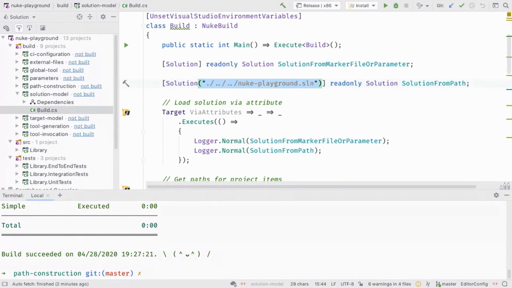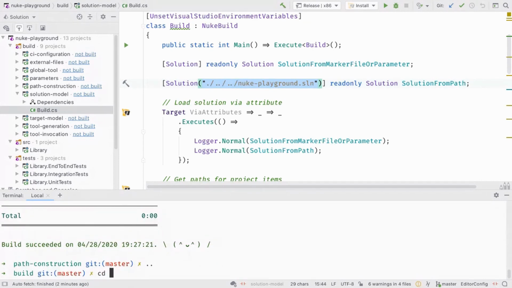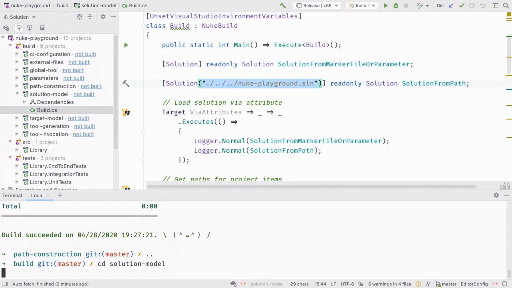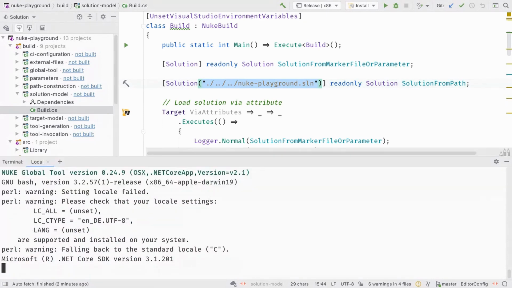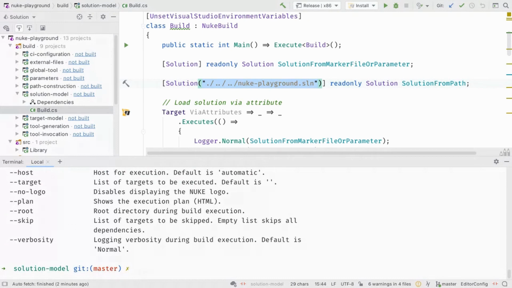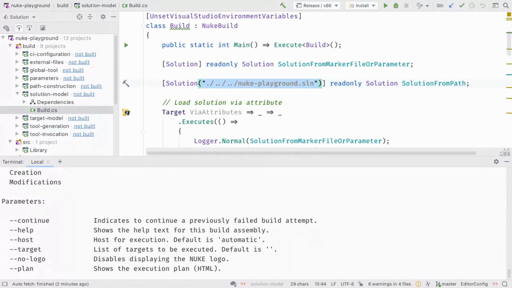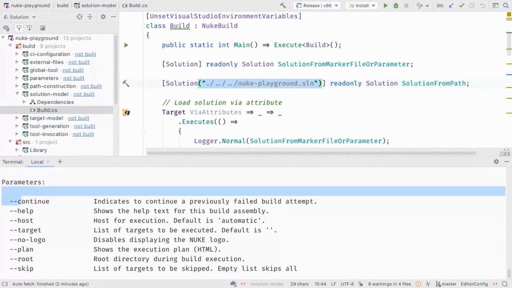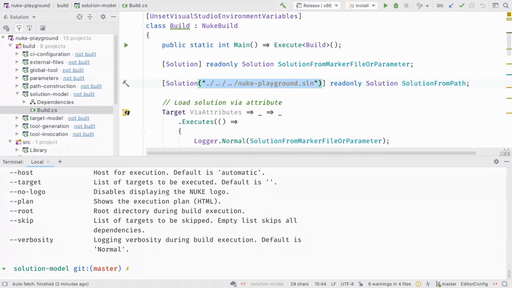I could, if I want to, also use the solution model. I could also pass it, oh, that doesn't work. Let's see. I could also pass it as a parameter. That also works. I'm not sure why it doesn't show here. Actually, it should show here.